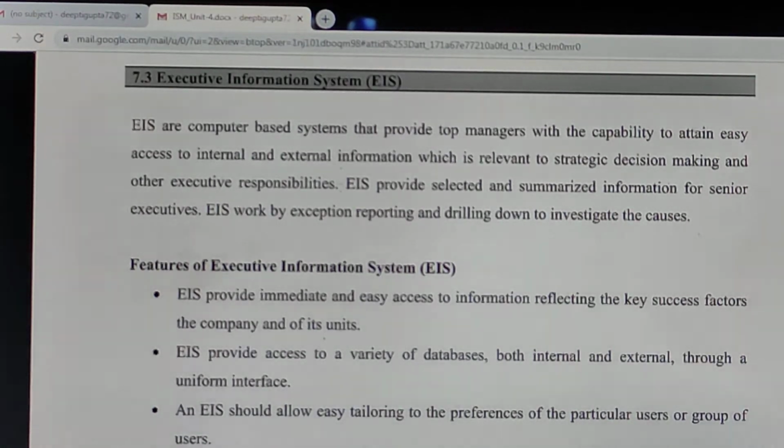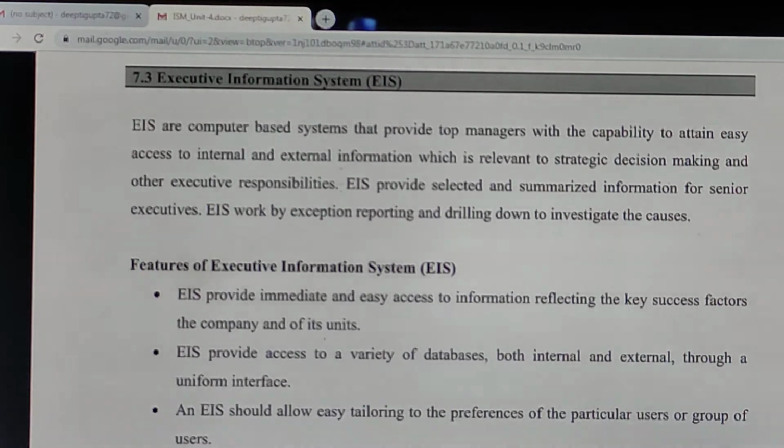Then we discussed DSS, that is used at the middle level of management, and it helps to tackle all types of semi-structured as well as unstructured problems and helps with decision making. So now we are starting with EIS. EIS, that is Executive Information System, is basically a computer based system that is used at the top level of management. It helps the top managers to take decisions regarding the strategies, to perform strategic decision making.